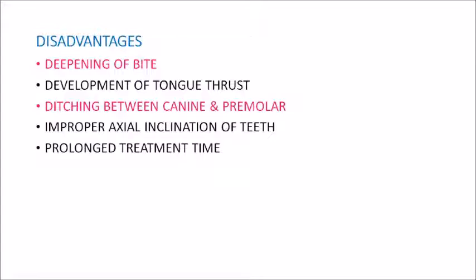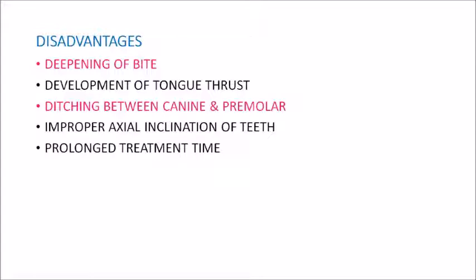And another thing is this extraction spaces can cause development of tongue thrust. Also, the third important disadvantage is that there might be ditching between canines and premolars. So mostly the extraction pattern is concerned with your canines, deciduous first molars and your permanent first premolars. So sometimes this can cause ditching between canine and premolars.